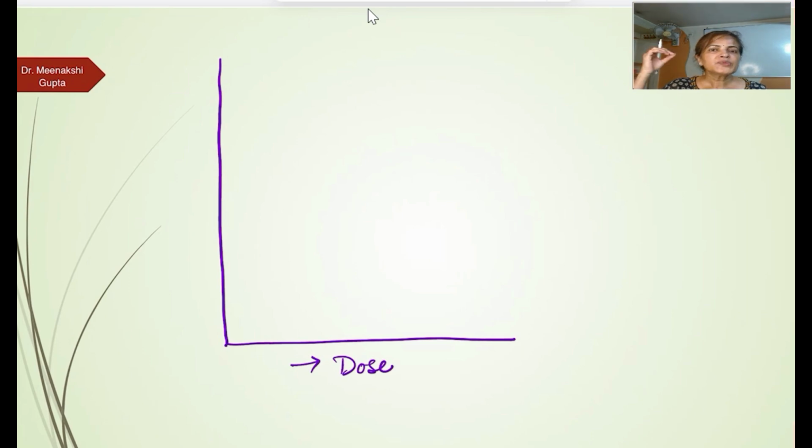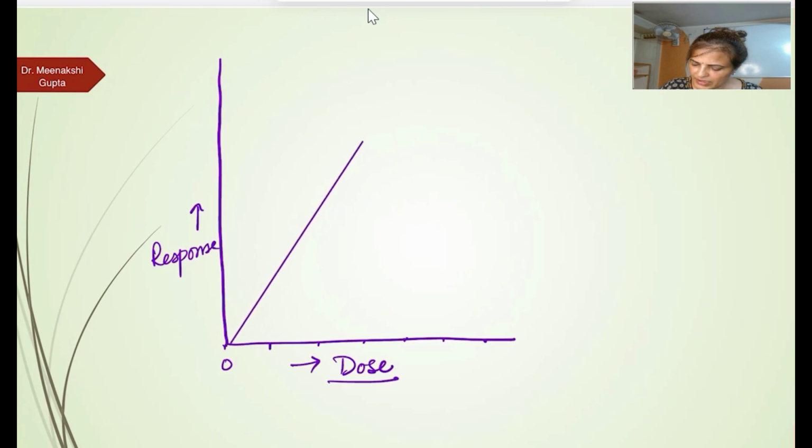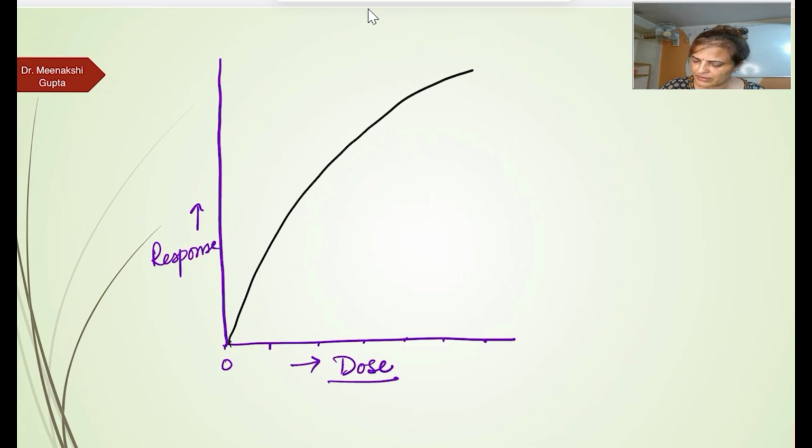Okay, as we increase the dose, this is 0, as we are going to increase the dose, what will happen? On the y-axis it is the response and on this side it is the dose. As we increase the dose, what will happen to the response? It keeps on increasing and increasing until we get a maximum response.